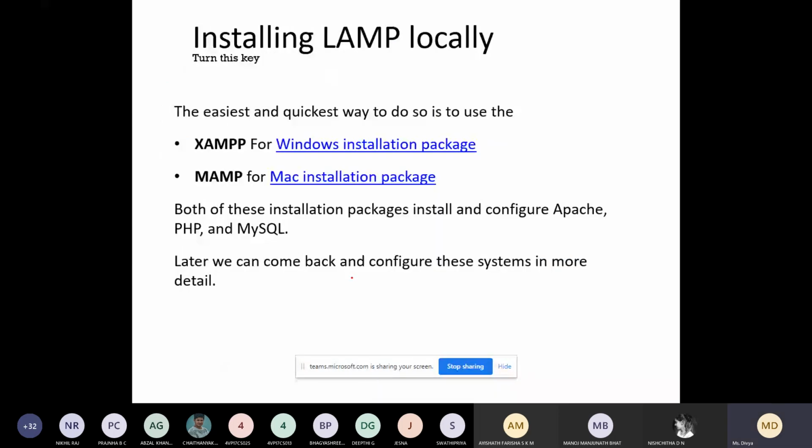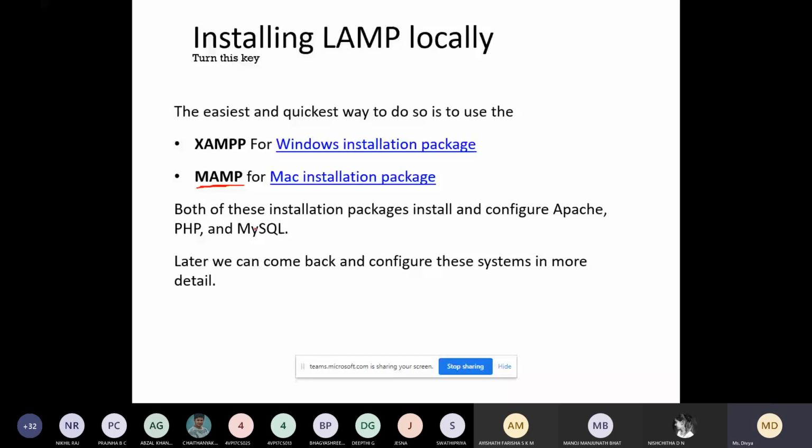Next, how to install XAMPP. You can easily install it, it is available through these two links. You can go through this and easily download your XAMPP software. And this one is if you are using the Mac operating system, you can use this link for downloading this server software. Both of these packages install and configure Apache, PHP, and MySQL. Both are using the MySQL database.